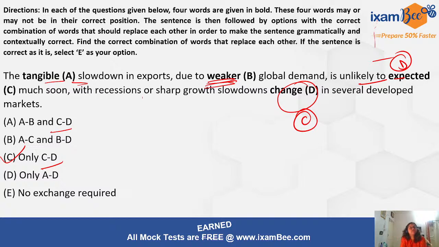Okay, why? How did we do this? Because they have to describe how the global demand has changed, right? So if the global demand is tangible, that will not have any effect, as in why has the slowdown happened? Because something has changed, right? If you talk about tangible, it is not showing any change. Change is being shown by weaker. So yes, A and B need to remain in their own positions. Only C, D need to be exchanged.